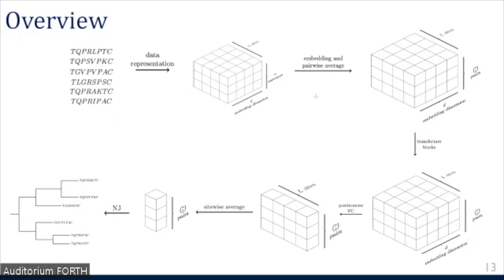And then this representation is processed through multiple transformer blocks to obtain in the end, after a sitewise average, a vector representing the predicted evolutionary distances that we can then use with a standard algorithm such as neighbor joining to reconstruct a tree.